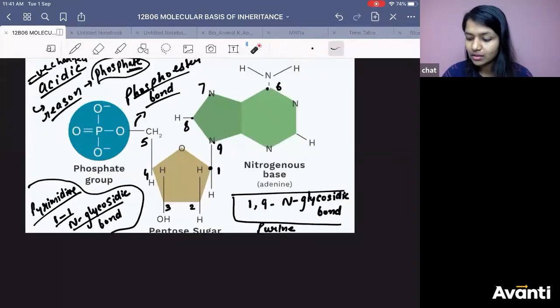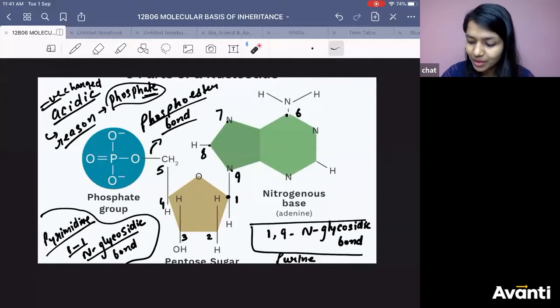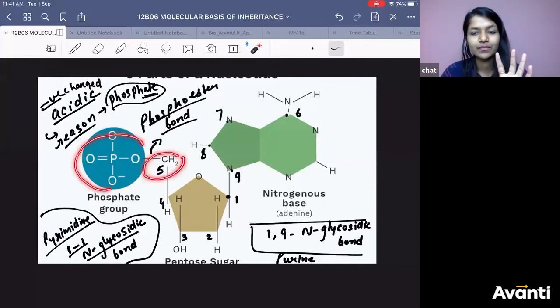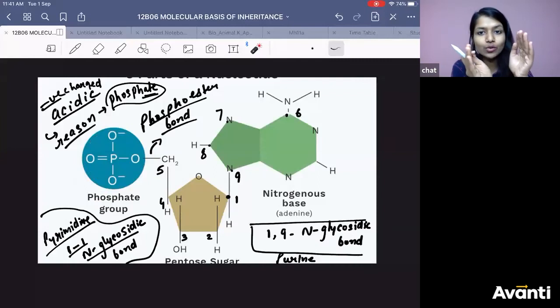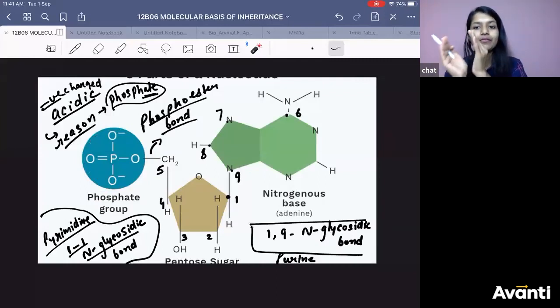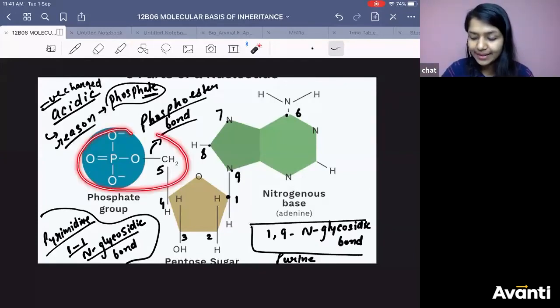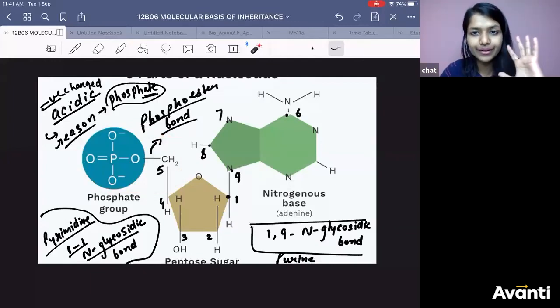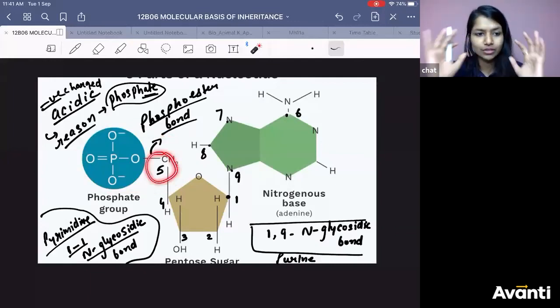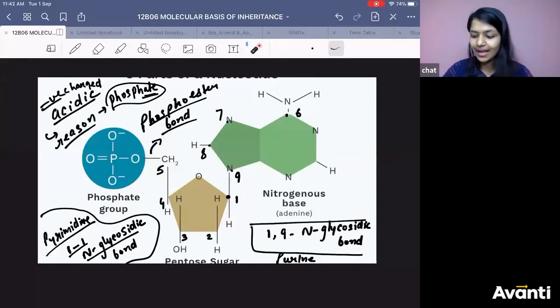Cool? So can you see that at one end you are going to get 5. This is one nucleotide. Now we are going to make so many nucleotides. We are going to join so many nucleotides. So can you see this? That at the 5th end, one phosphate will be free. At 5th end, you will have phosphate group P. At 5th end, you will have phosphate. Yes or no?